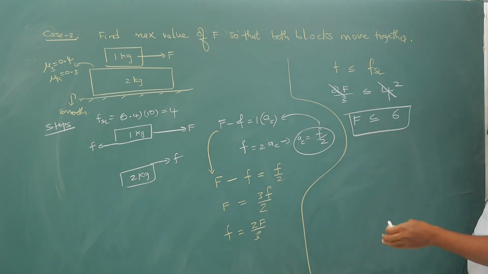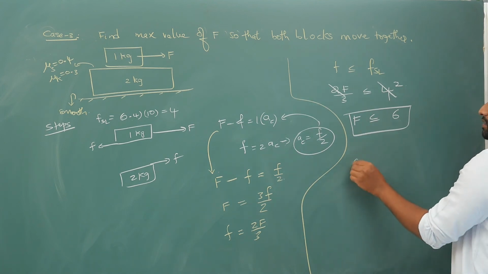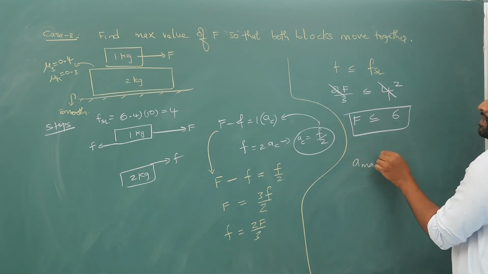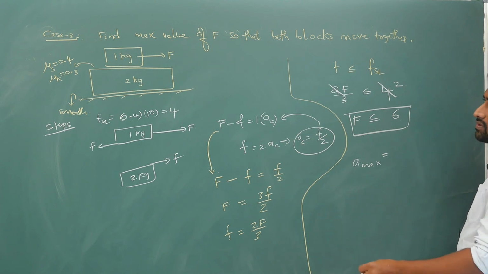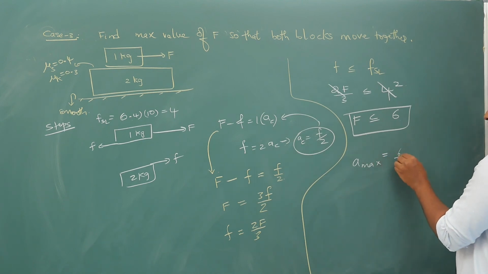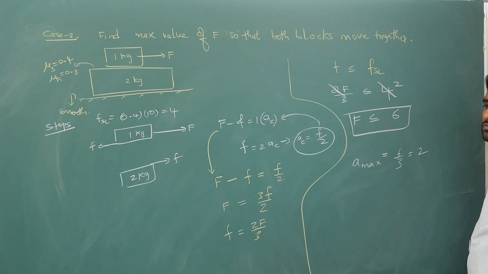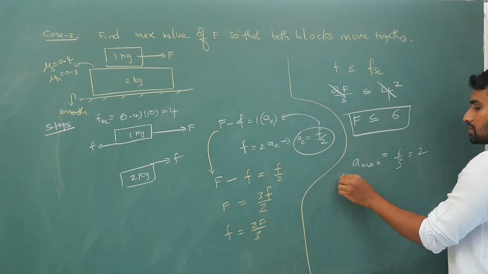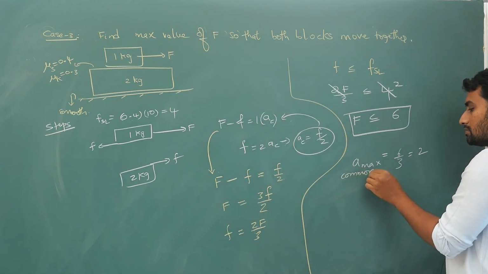If it is less than 6, static friction. If it is greater than 6, it is kinetic friction. And the maximum possible acceleration is total force by total mass, that is 6 by 3, which is equal to 2. That is A max, the common acceleration.